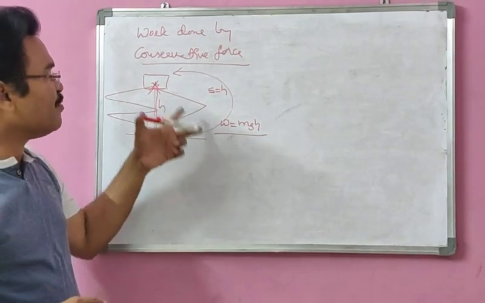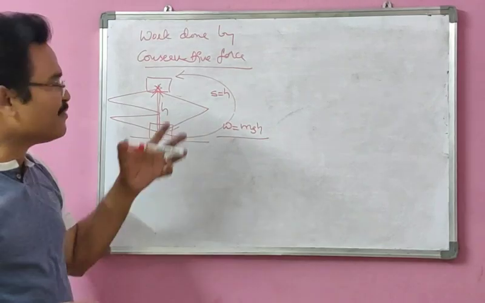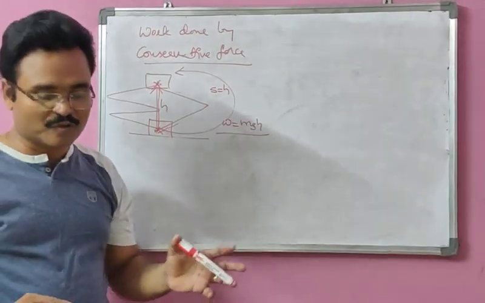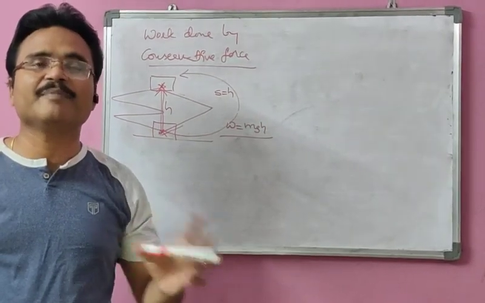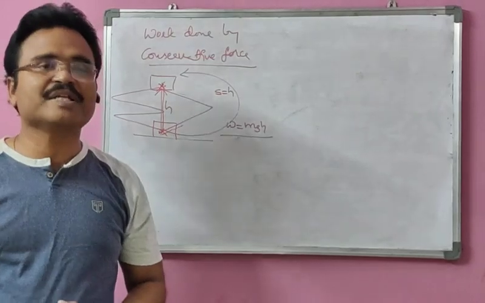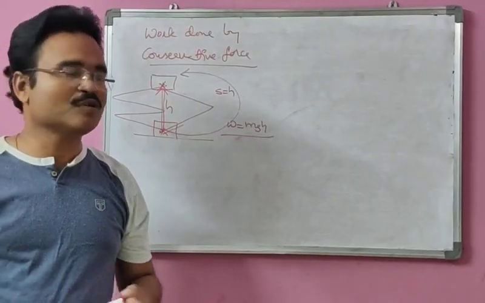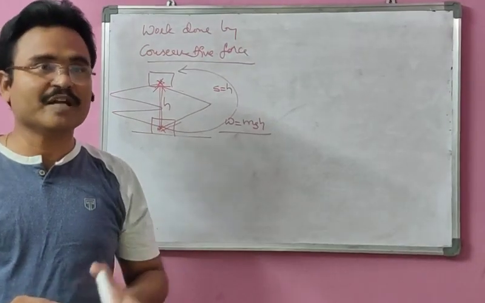And what is the conservative force here? The gravitational force. Gravitational force is a conservative force. Why? Because work done in the gravitational field is independent of the path followed. Hence, gravitational force mg is called a conservative force and the gravitational field is called a conservative field.